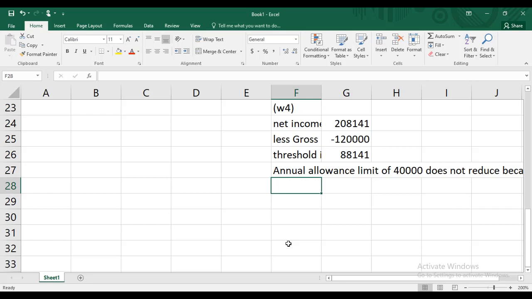still your answer will be the same, but your marks will not be the same, and we need 2 things: correct answer and marks as well, because you have to mention these rules. It is an applicable rule on this question. So why did we not reduce the annual allowance limit in current year tax 2021? Because her threshold income is less than 200,000, and we have to mention one more thing: no need to check adjusted total income, because until and unless both conditions are met, the annual allowance limit does not reduce. So even if a single condition is not met, no need to check the other condition. You have to mention this in your answer. If you're not mentioning this, then you are losing easy marks.